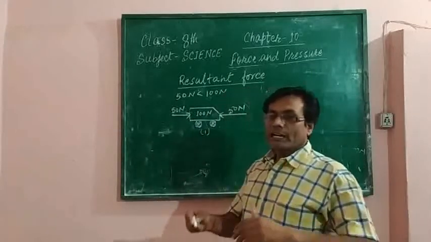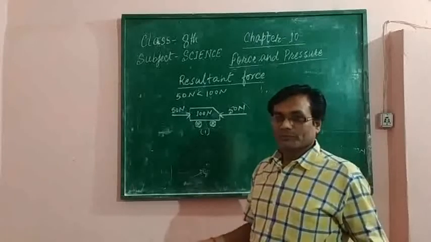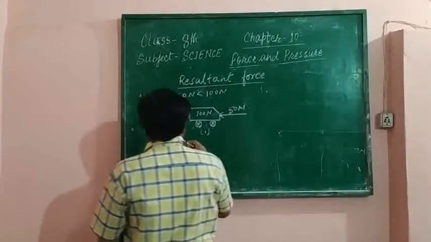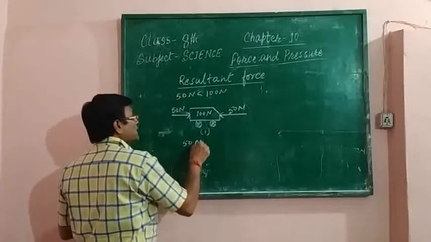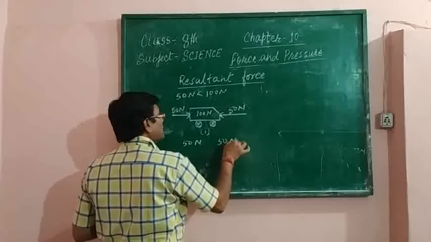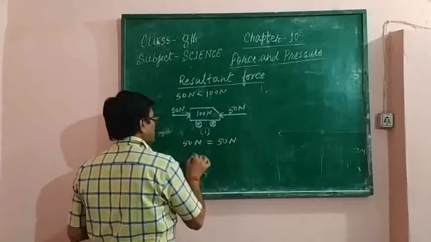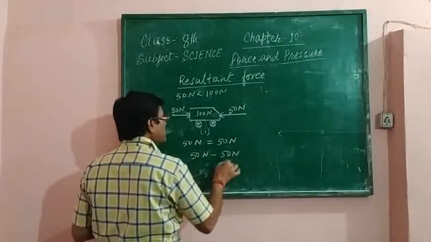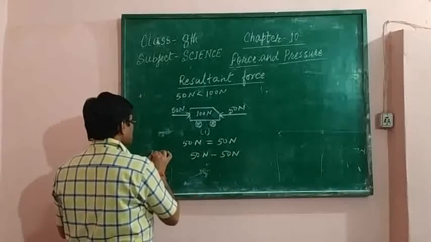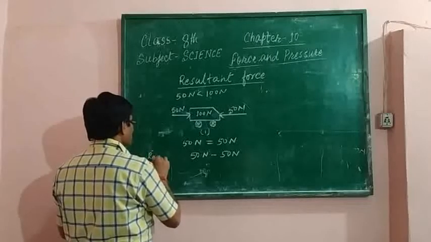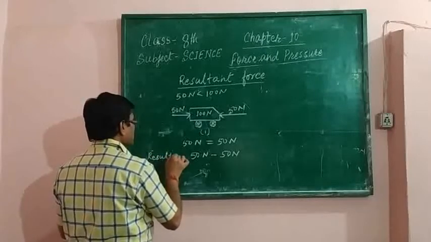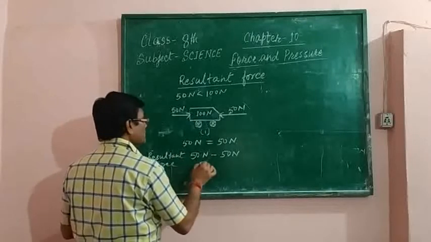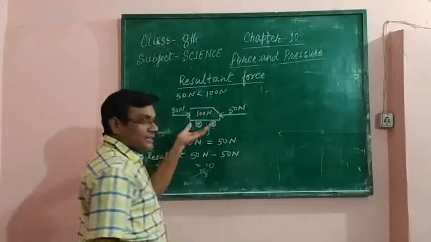Then the car will not move. Why? It is so because 50 Newton and another 50 Newton are equal, and when we subtract 50 Newton minus 50 Newton, the resultant force will be 0. Resultant force will be 0. So the car will not move.